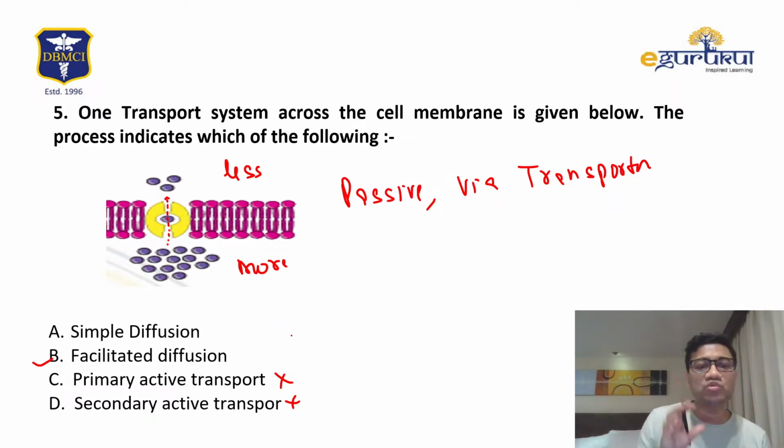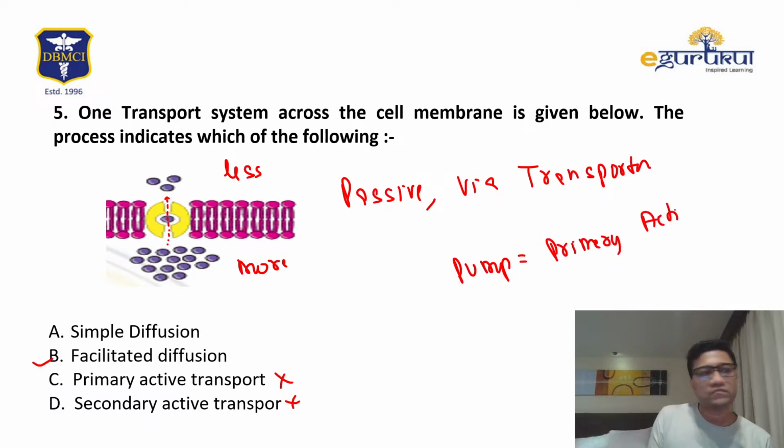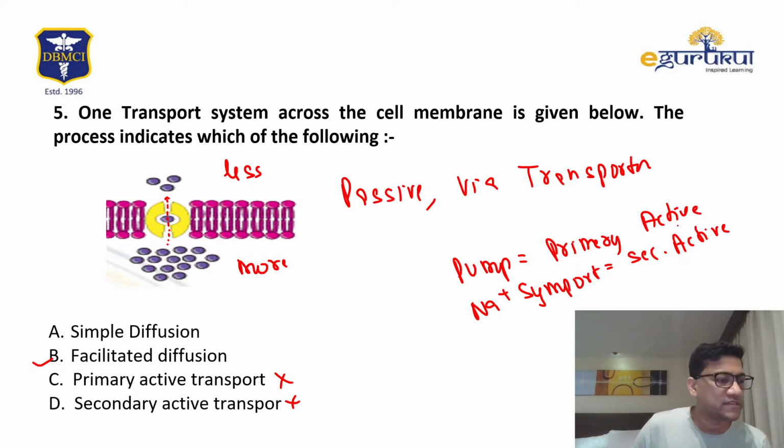If it is against the gradient using a pump, it is this, and secondary active is symport. So I'll just write: pump is primary active. I discussed that in class so many times. Pump is primary active. And if sodium symport, it is secondary active. Okay, secondary active.